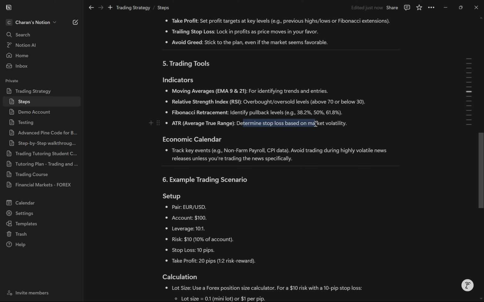Now this helps us determine the stop loss, which is pretty much important, I would say. And then we have got our economic calendar, where we track the key events. So for example, we track the non-farm payroll, CPI data, and avoid all these kind of things during high volatility news. So now that we have our trading tools, we're gonna go to our trading scenario.